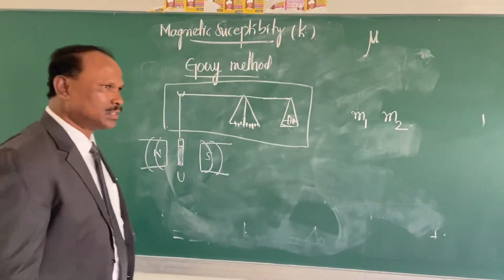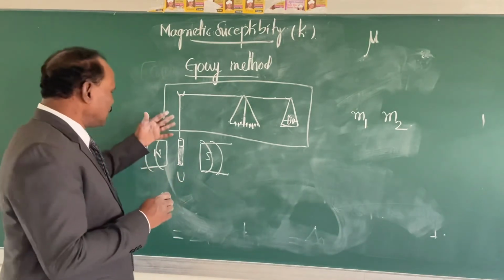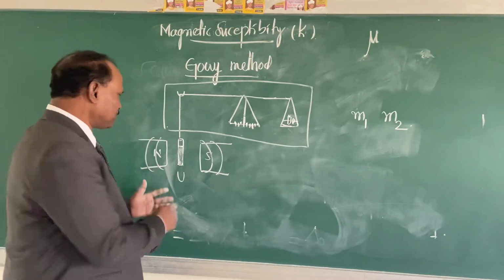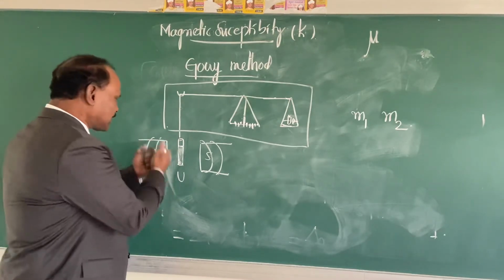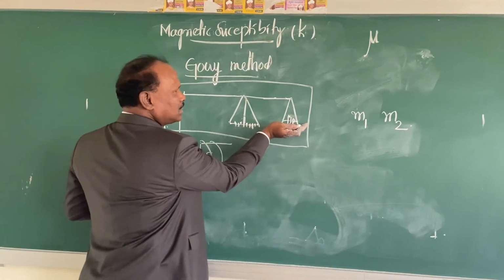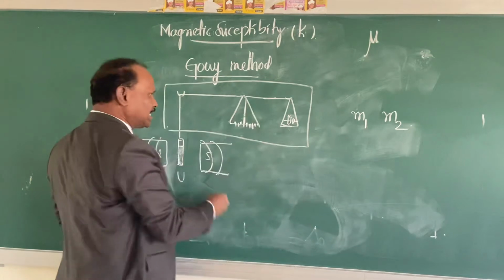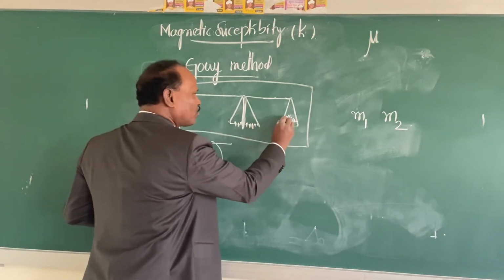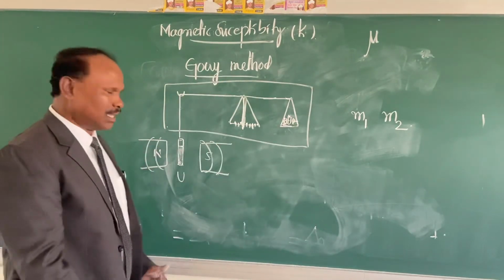Is it okay? So when the field is switched on, if the complex is paramagnetic in nature, it is attracted by the magnetic field, it comes down. So when it comes down, the weights here on the balance go a little bit above. To balance this, to bring it to the zero level, this marker, you have to add some more weights and bring it to the zero level.